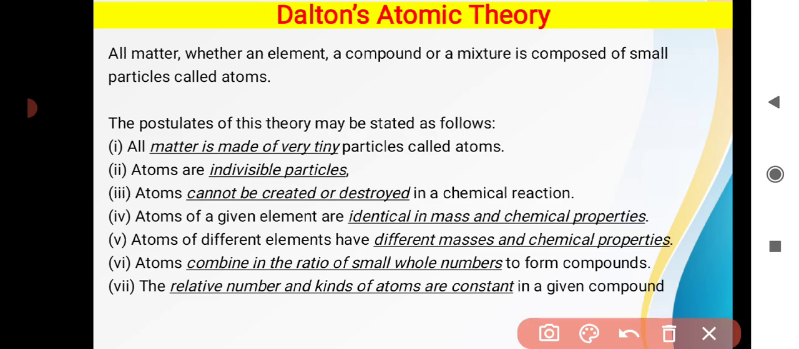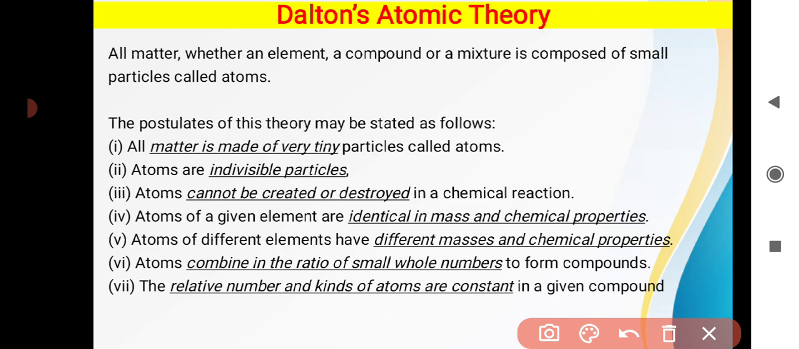For example, when you consider O2, O2 means oxygen, and oxygen's molecular weight remains the same throughout the substance. Or when you consider the element gold, all the particles present in gold are of the same type, and the molecular mass and chemical properties of each atom of gold are the same.